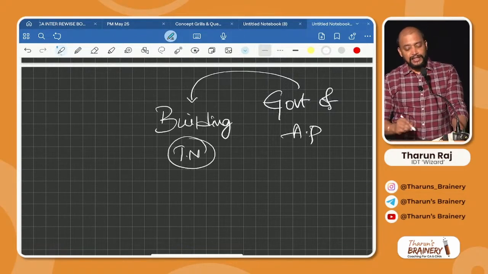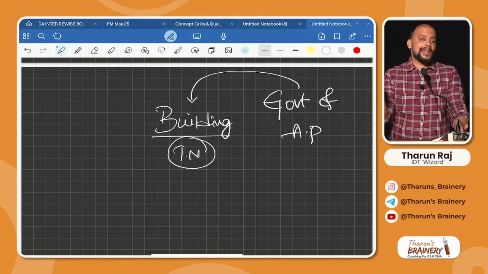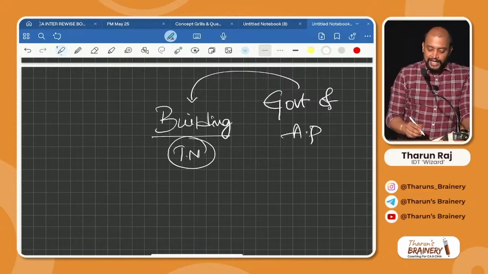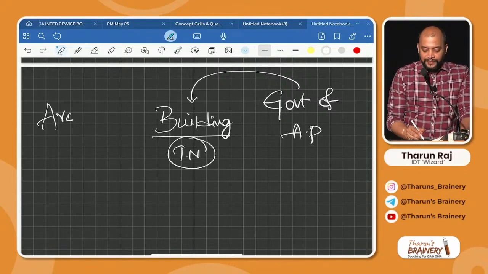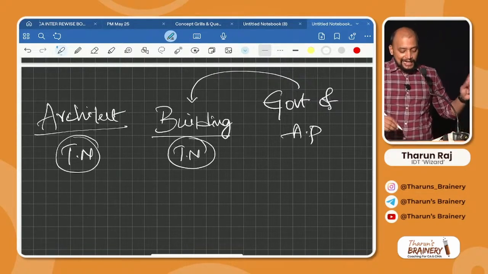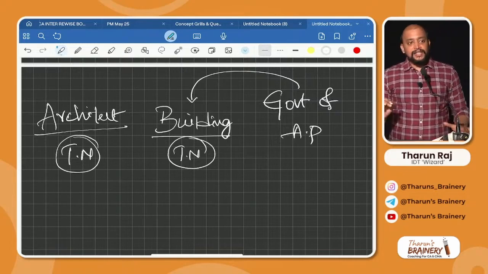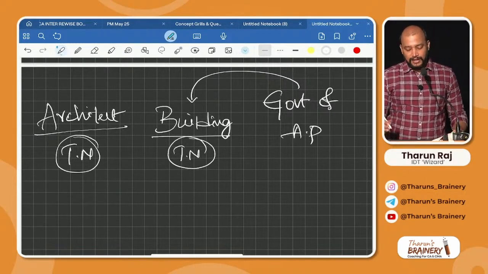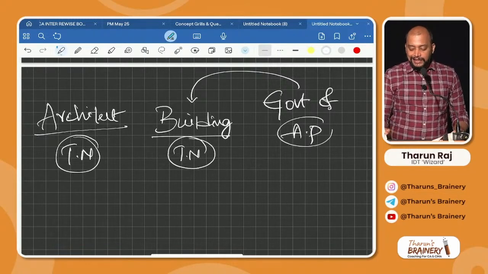Can they have a building in Tamil Nadu? Yes, why not? They can have. Any person can own a building anywhere. Government also can own. Now there is an architect. Where is this architect located? Tamil Nadu only. This architect is providing services to the government of Andhra Pradesh, which is the recipient.